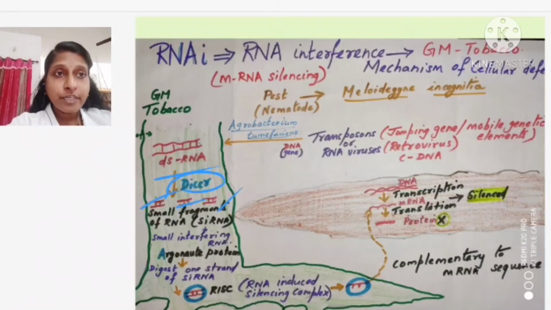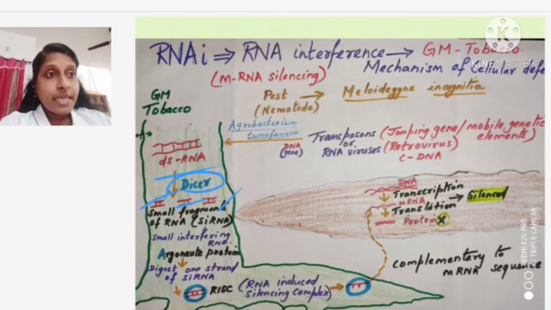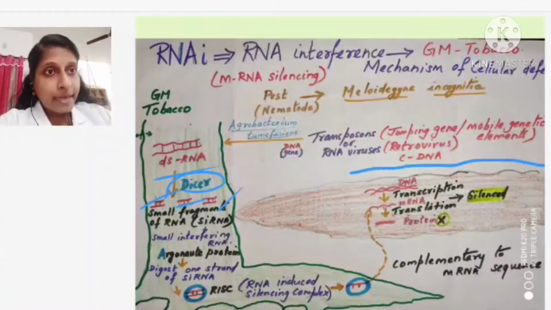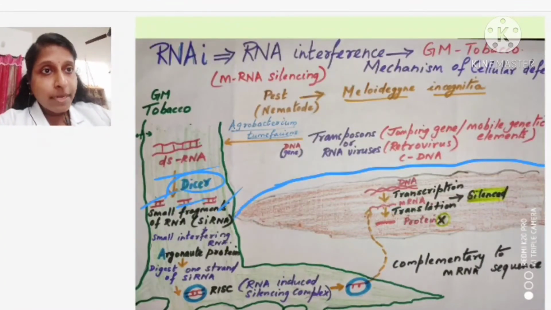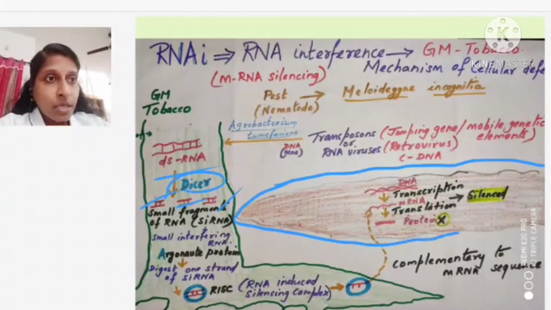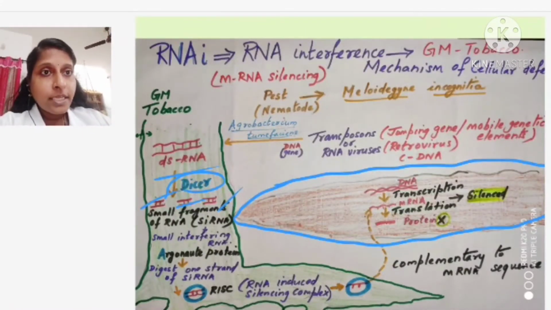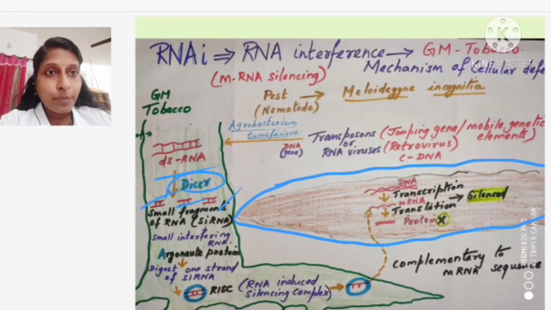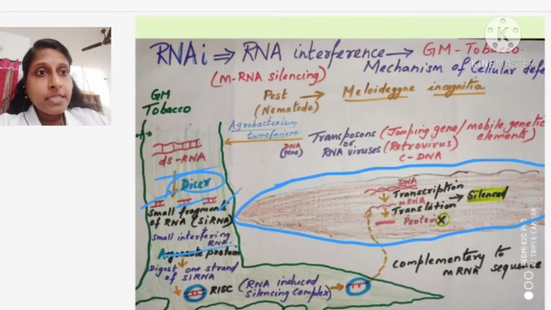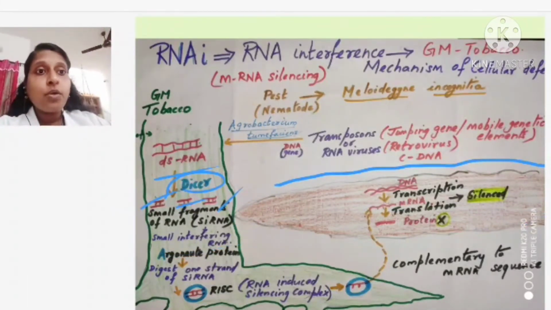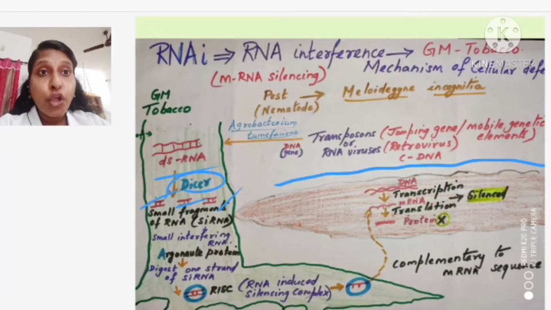Now, listen very carefully. Here this nematode is going to come and attack. The small interfering RNA is present. This nematode is going to come and attack the plant, okay. Whenever the nematode is getting into the plant, at that time you can find in the plant there is a protein complex present. The name of the protein we call Argonaute protein. What do we call it? Argonaute protein, okay.